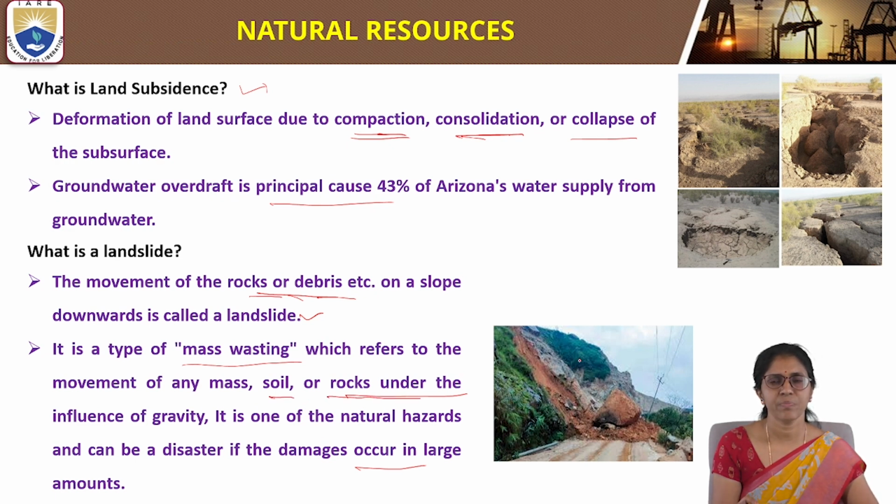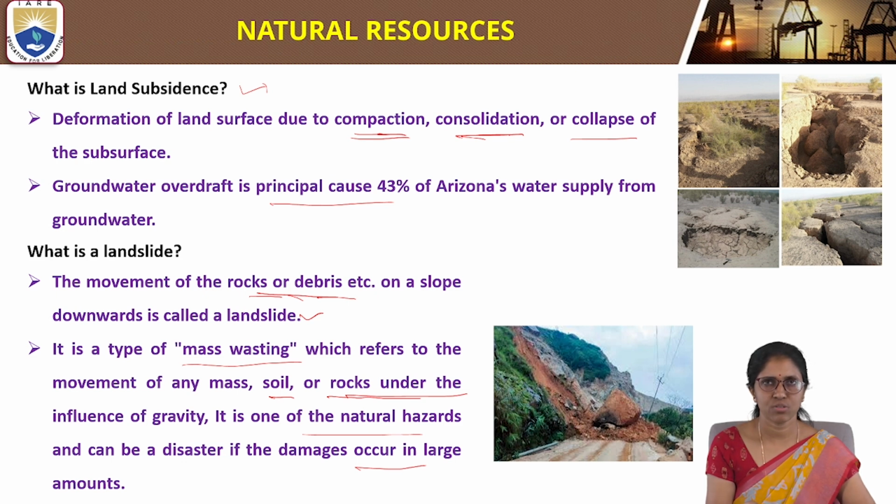Because of the slope, the movement of rocks and debris takes place in a downward direction, leading to mass wasting.